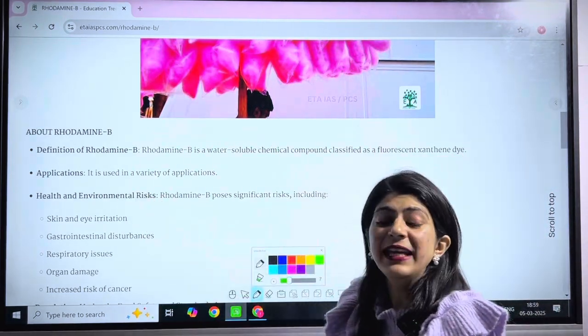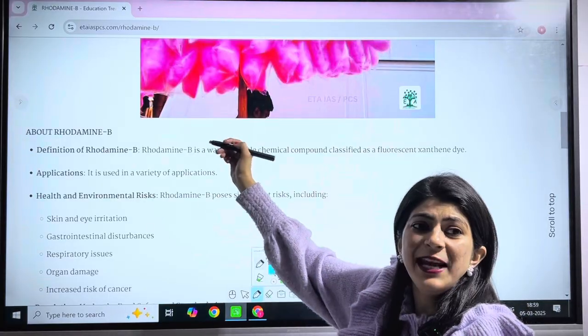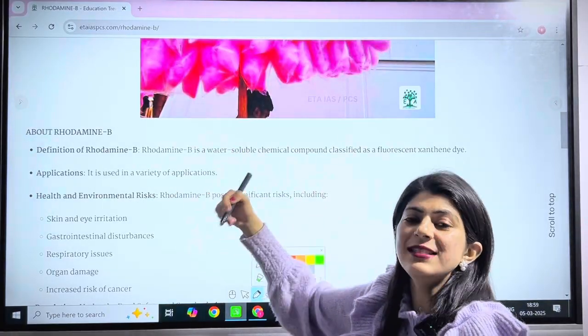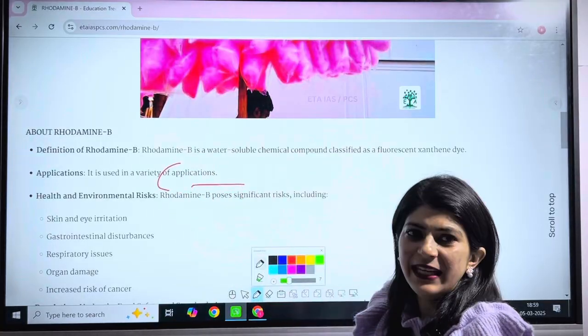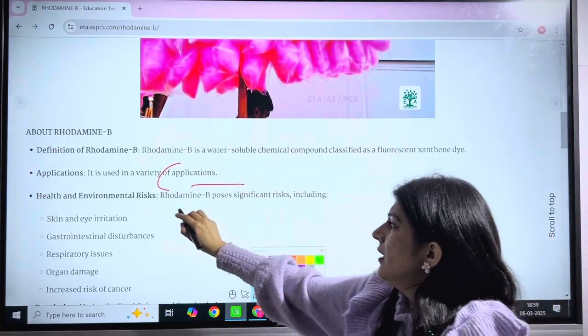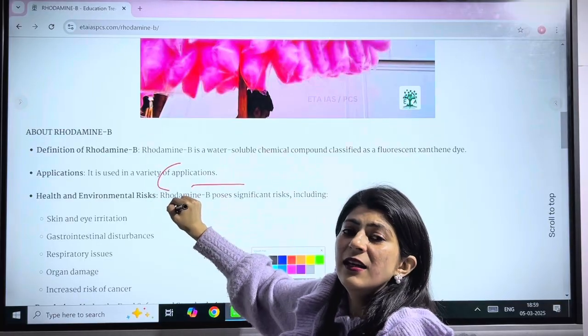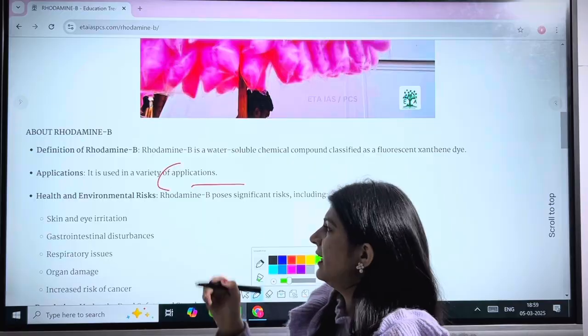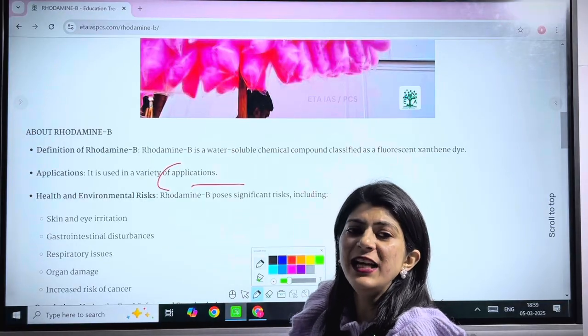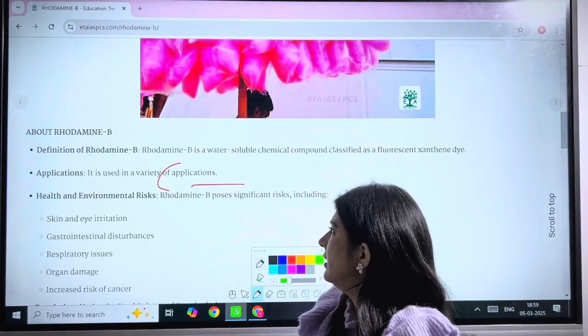Next, the applications. This rhodamine B, a dye or you can say a chemical compound, is used in various applications. Hence, this is very risky to our health and has many health hazards. Plus, our environment is also being affected by this chemical compound.